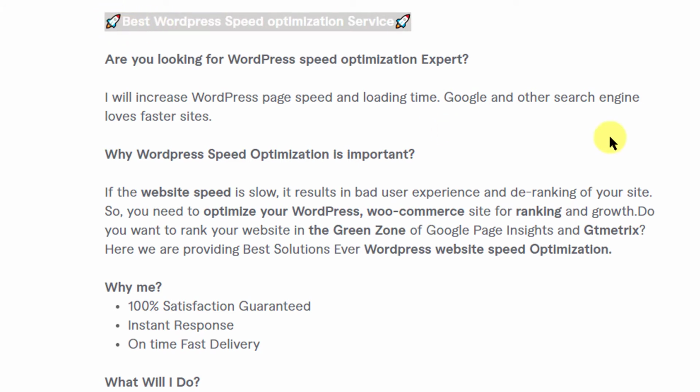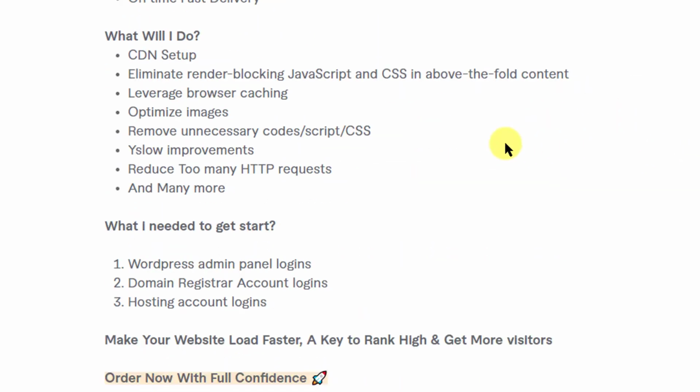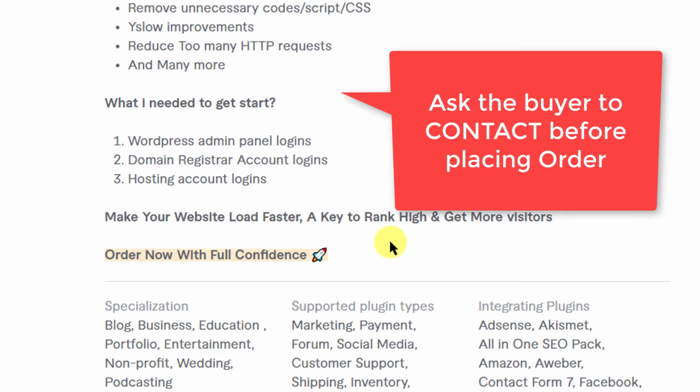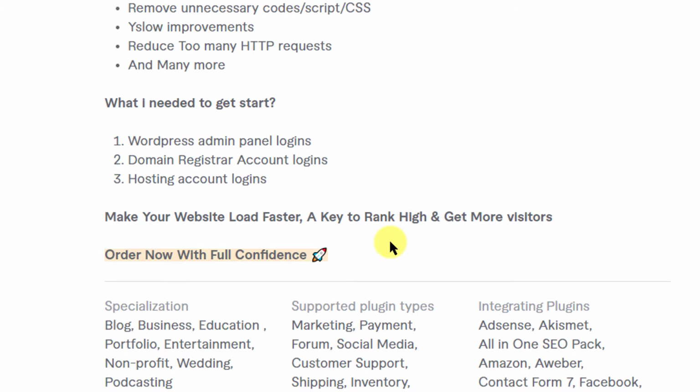Okay, now one thing here which is missing is contact me before ordering. You must ask your buyers to contact you before placing an order. Okay, it's very important. In many cases this has got the seller into trouble, because the buyer didn't understand what the seller is actually going to offer or deliver, and at the end of the day there is a mismatch, there is a miscommunication, and everything goes wrong. The buyer does not understand and rates the seller very low. Okay, that should be avoided at any cost. All right, so that is one thing missing.